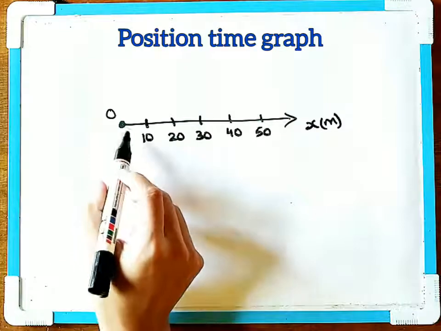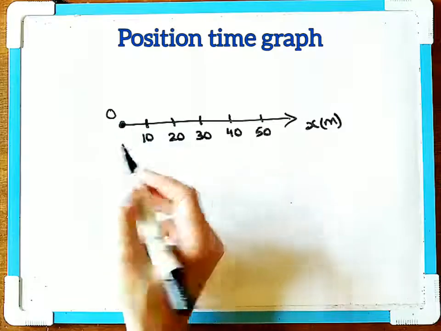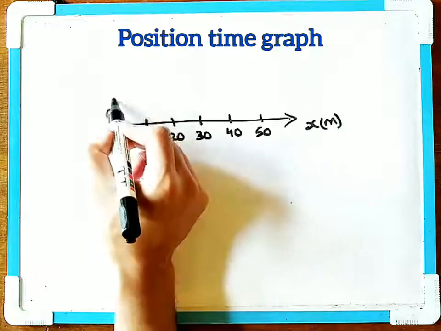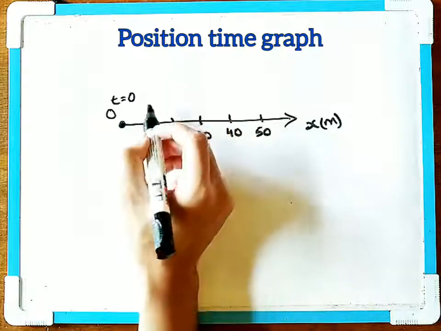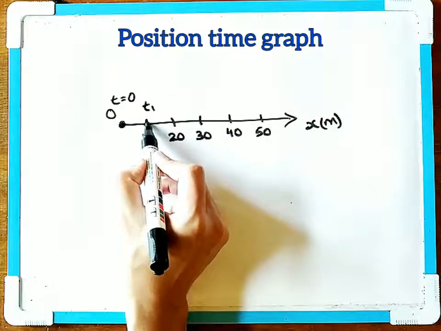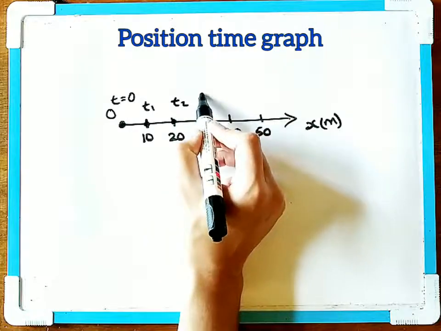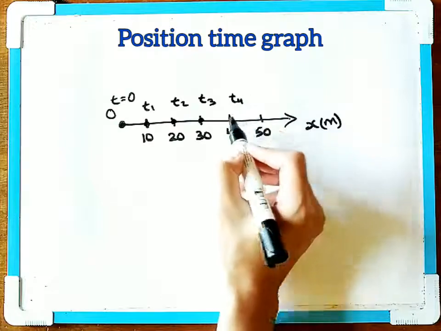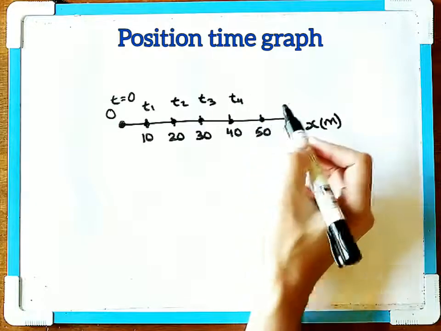So suppose at t is equal to 0, your object is at this position. I'll write here t is equal to 0, your object is at this position. Then at t1, your object will be at this position. Then at t2, the object is at this position. At t3, the object is at this position. At t4, the object is at this position, and after some time t5, the object reaches this position.